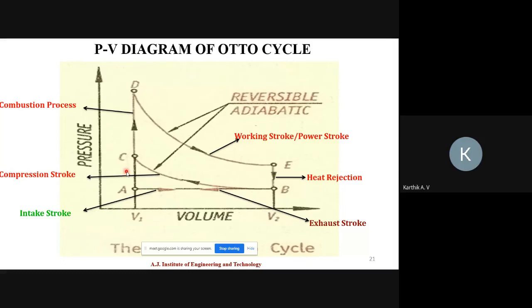What happened to the pressure from B to C? Pressure increases. Okay, pressure increases from B to C.